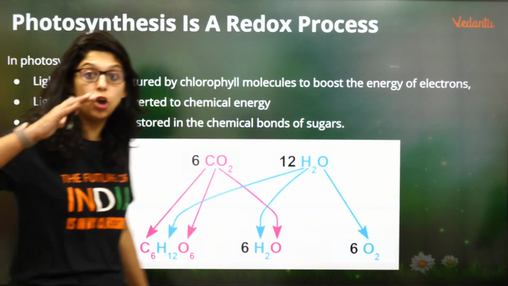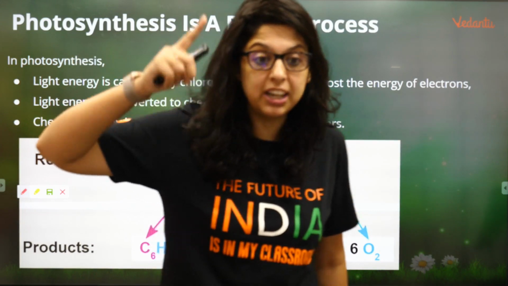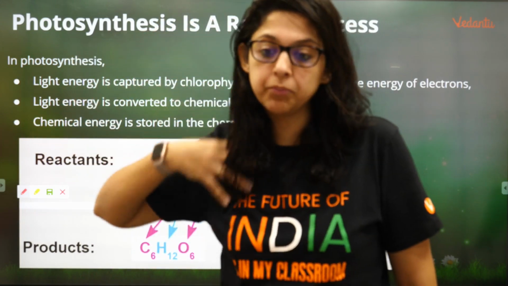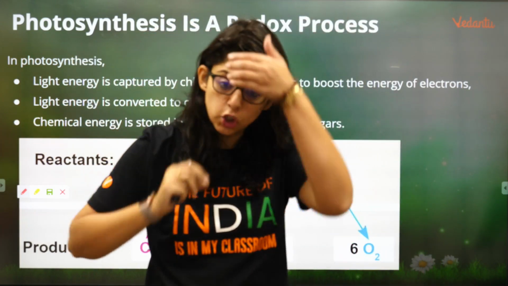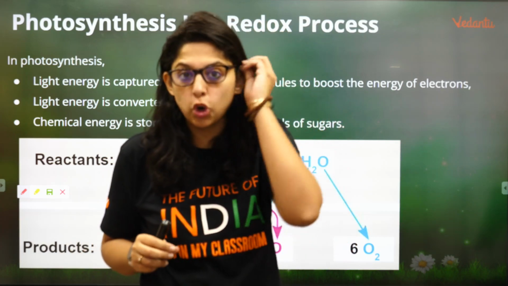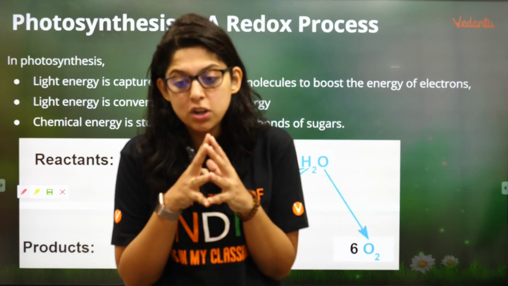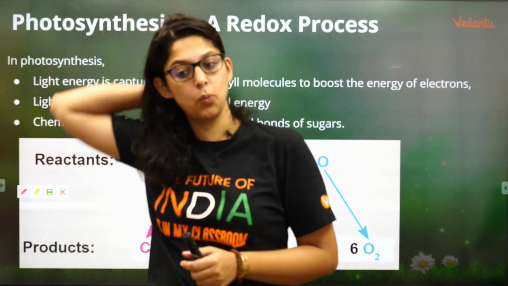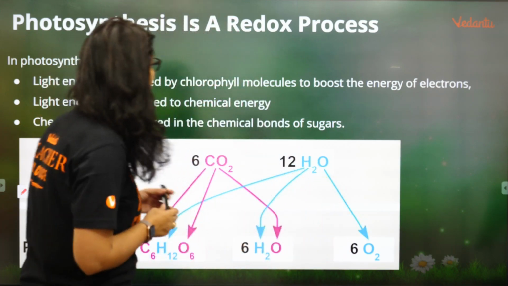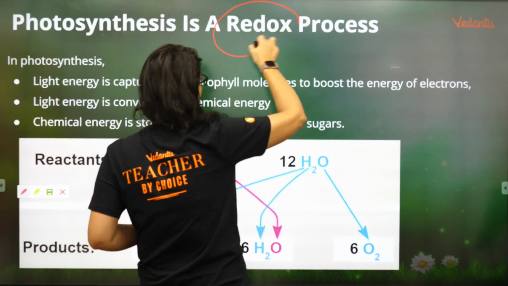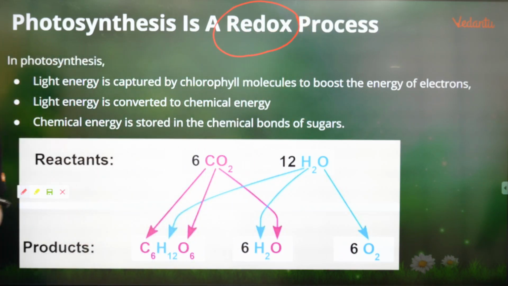Photosynthesis is also a redox reaction. You remember the Menti quiz we did 2 days ago? याद आया Menti quiz जो हमने 2 दिन पहले किया है? Yes or no? Yes. So वहां पे मैंने आपको पूछा था ऑक्सीडेटिव रिडक्शन और आप लोगों ने गलती कर दी थी. So photosynthesis is a redox reaction.